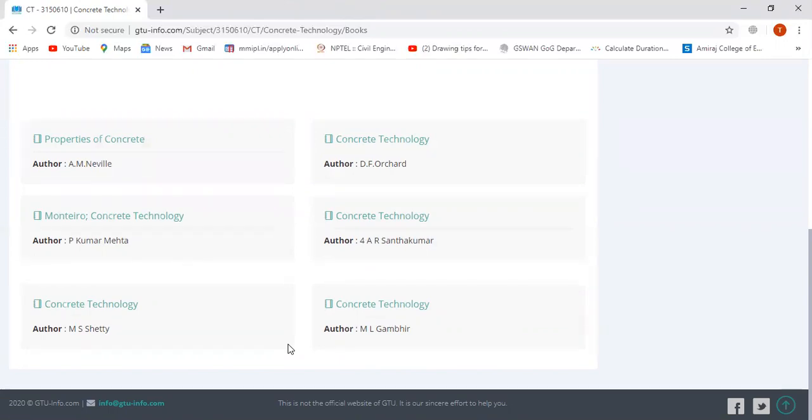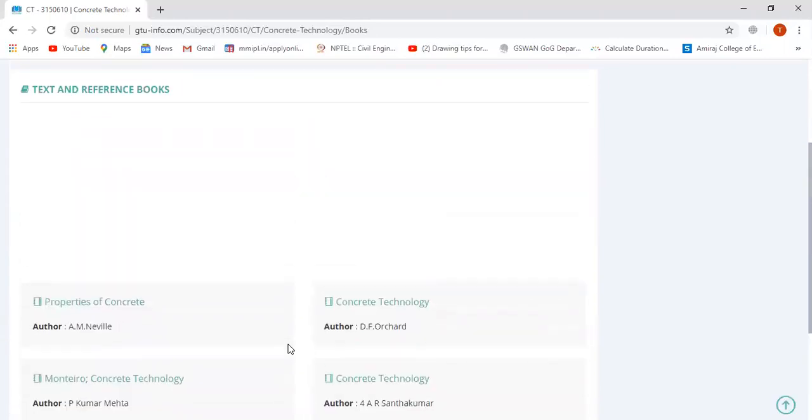Fourth, Concrete Technology Methods by A.R. Santhakumar, who is an IIT faculty. And the next book is Concrete Technology by M.S. Shetty. I must refer to the book by M.S. Shetty for these video lectures. And the last book on concrete technology is by M.L. Gambhir. I prefer M.S. Shetty, and we are going to start with M.S. Shetty for concrete technology.